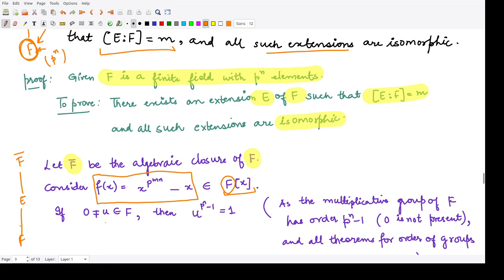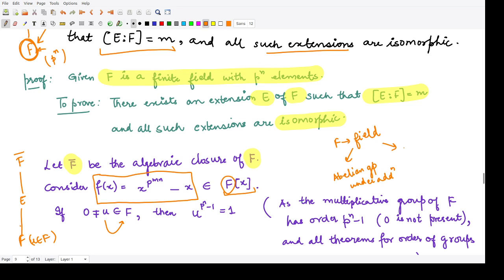So now we take any arbitrary element u from this field F, and we say this is not equal to 0. Then, because F is a field, what is the definition of a field? It means it forms an abelian group under addition, first thing.